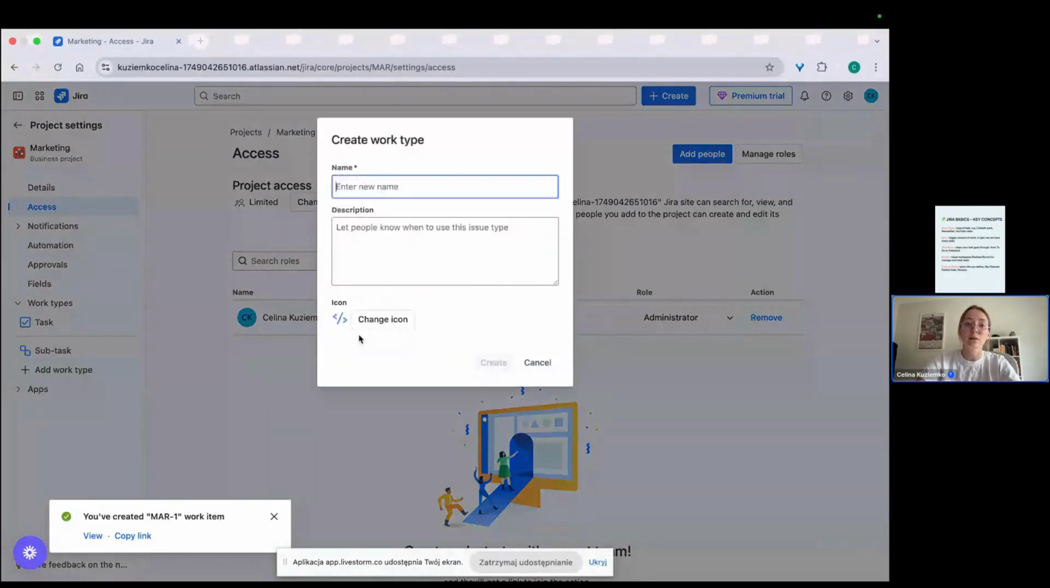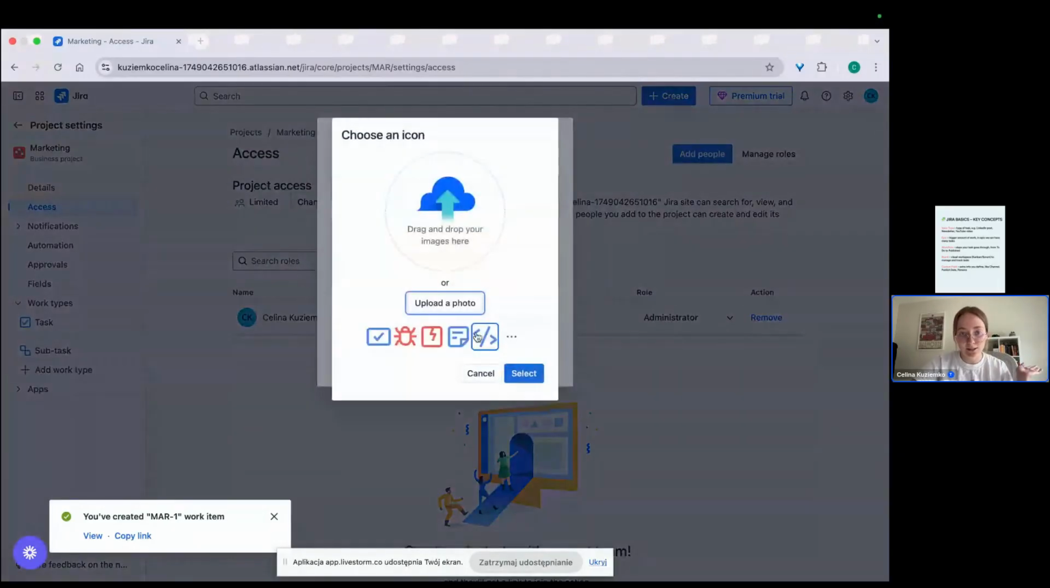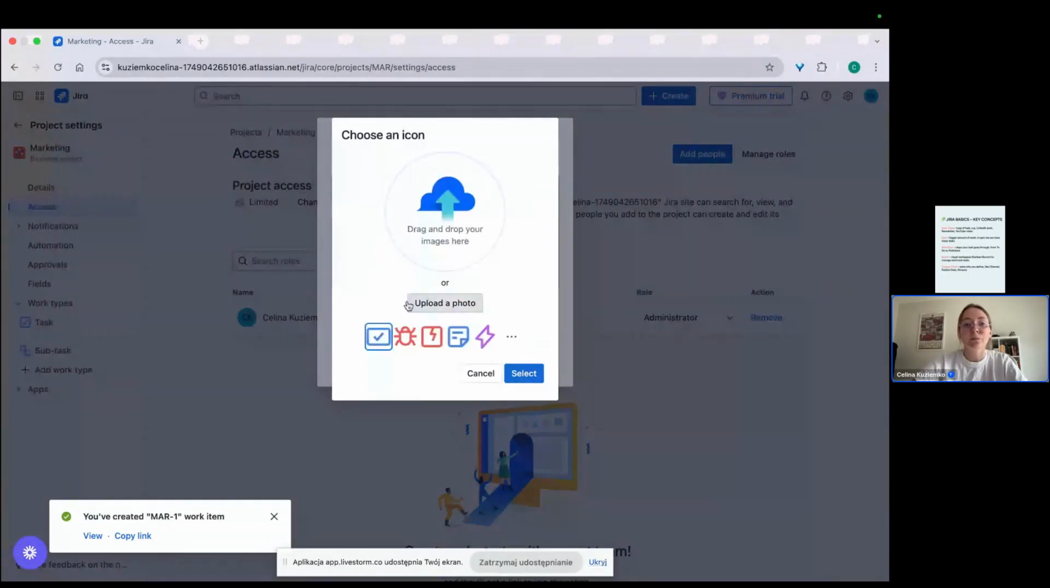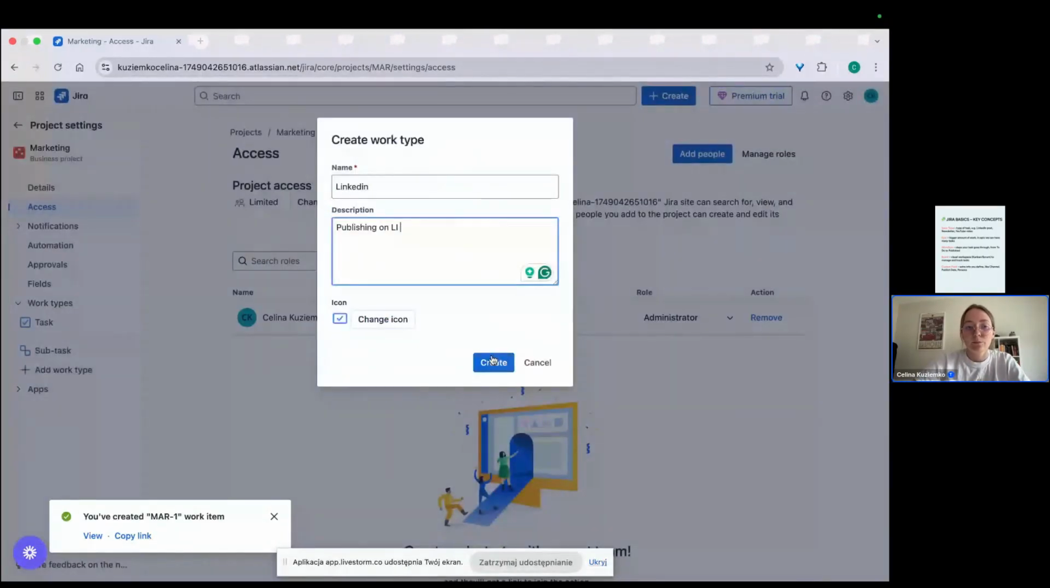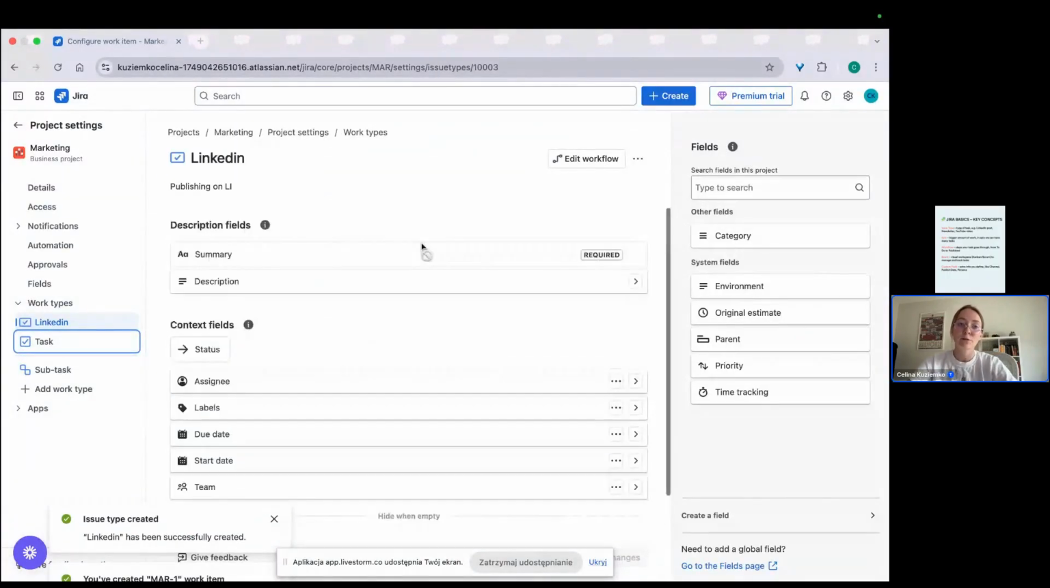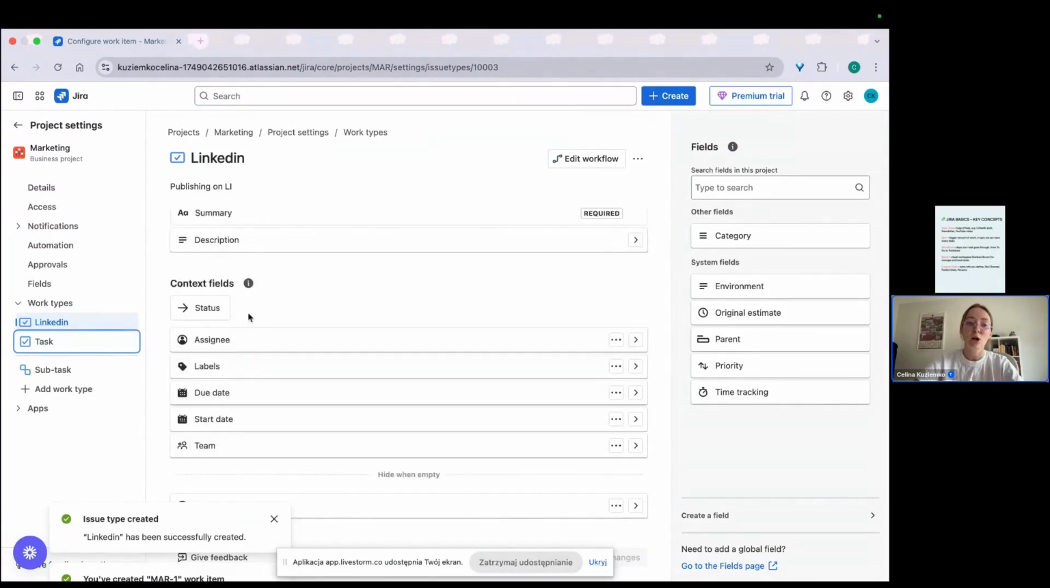So for example, let's do LinkedIn, meaning publishing on LinkedIn. You can change icons, you can put LinkedIn here, as you can see. You can choose whatever you need here. You can upload a photo here and create. And right now, we have to define which fields we need. Summary and description, let's leave those. And here we have these context fields.